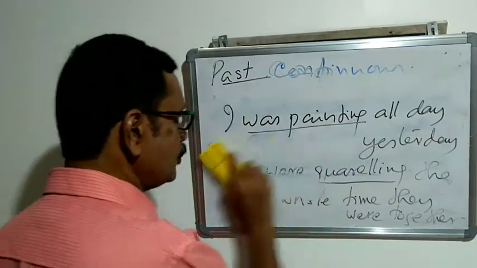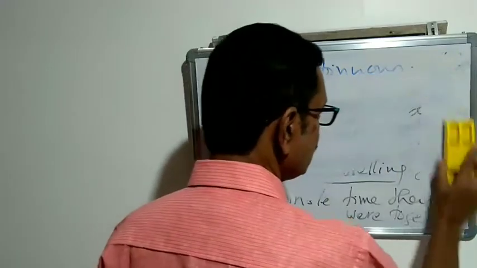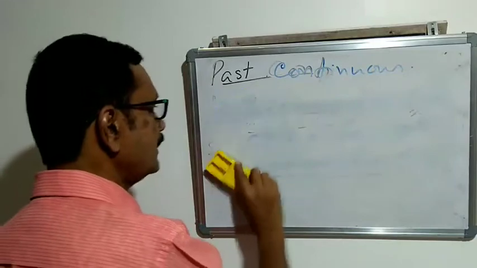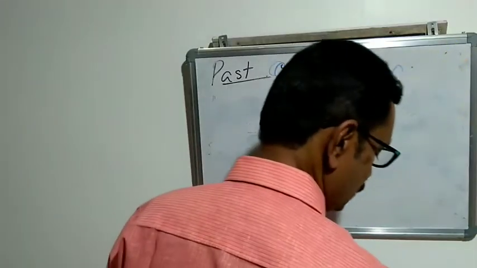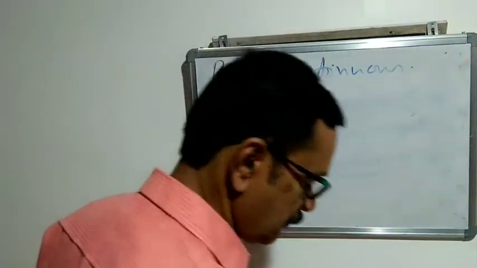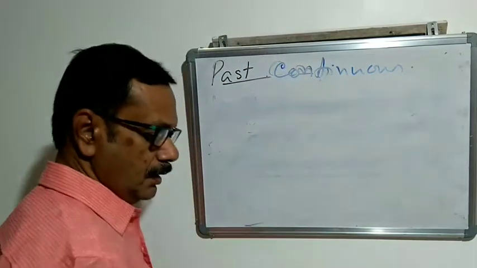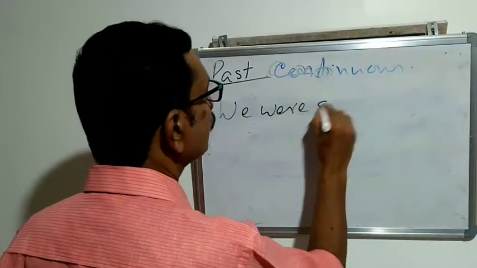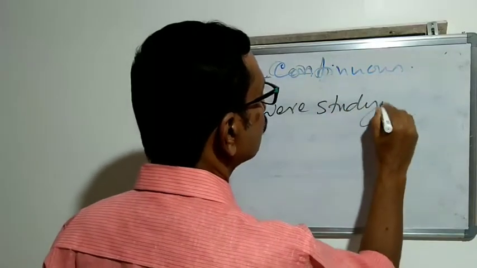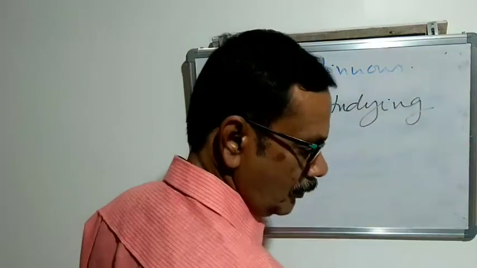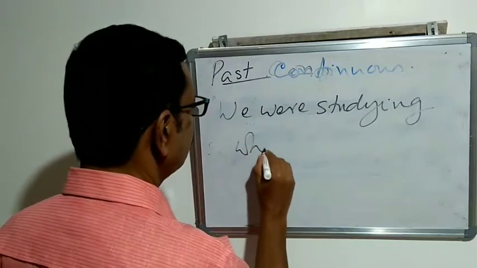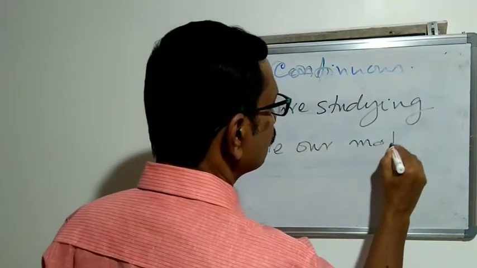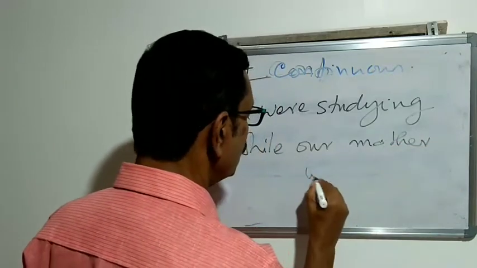Then we can use two actions, both expressed in continuous tense, two actions in one sentence. You can see the example. We were studying while our mother was cooking.